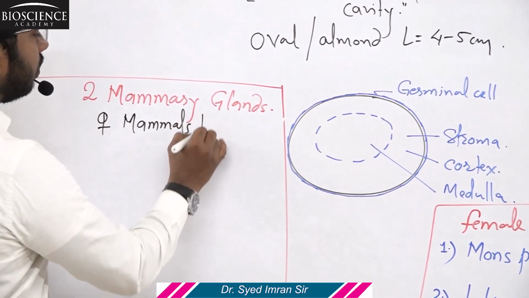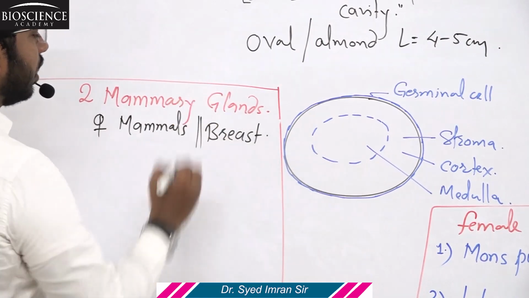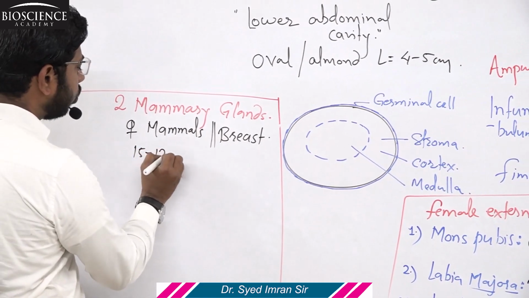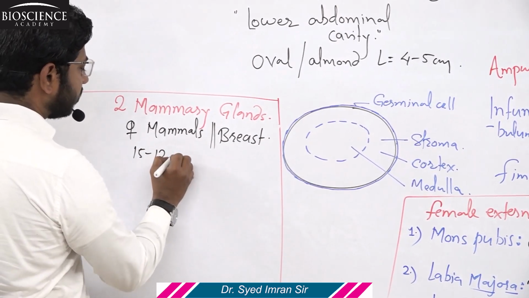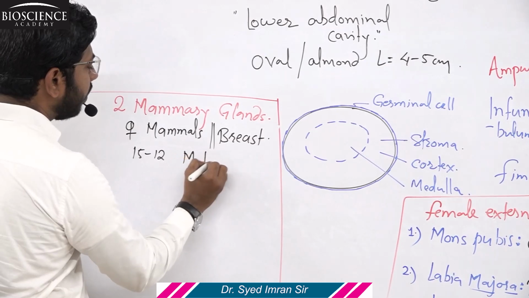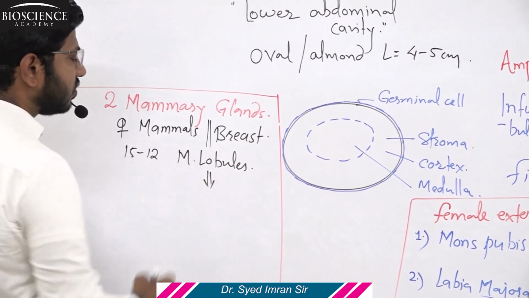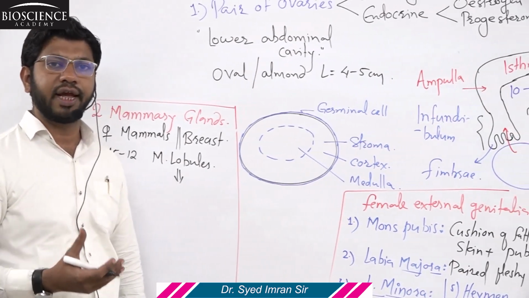Now in humans the pair of mammary glands is also called the breast. Each breast is divided into 15 to 20 globular shaped structures which are called mammary lobules. Each lobule consists of a bunch of cells like a cluster of grapes.